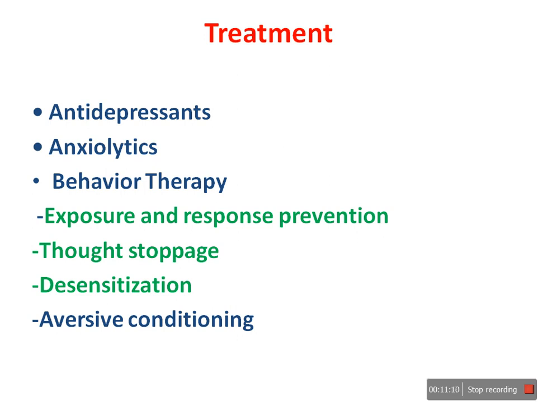So what we will do, we will first tell the patient to think about that thought. If it is like his hand is not clean, we will tell the patient to think about that. Then suddenly we will give the order, stop that thought, stop that thought. Then we will train the patient to stop that worrying thought. That is called thought stoppage. Then desensitization, awareness conditioning.